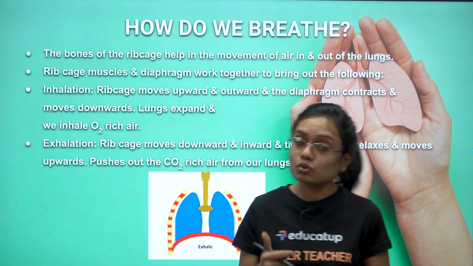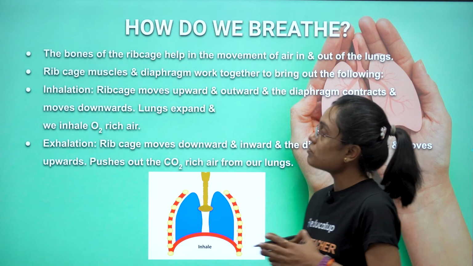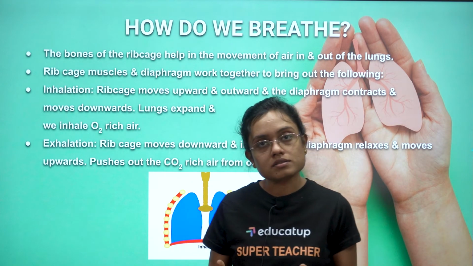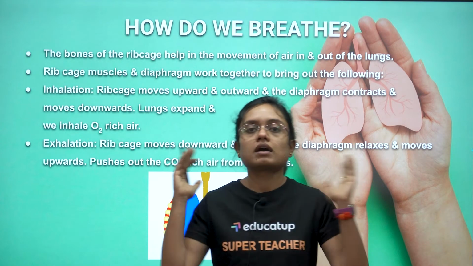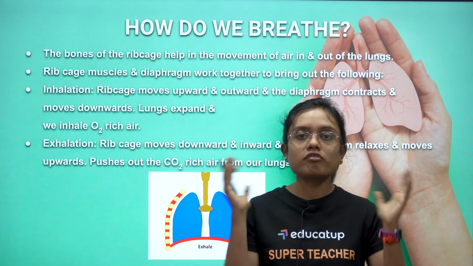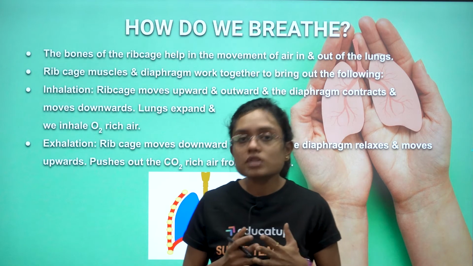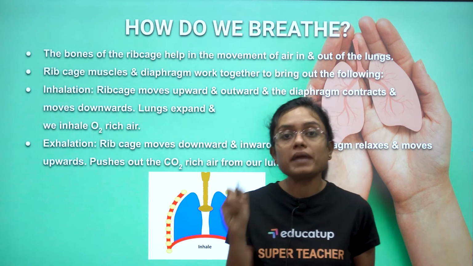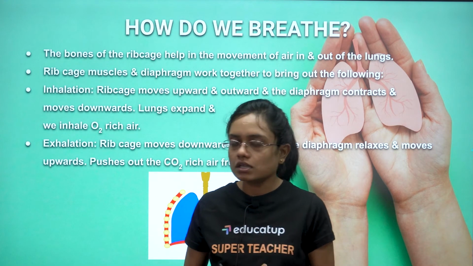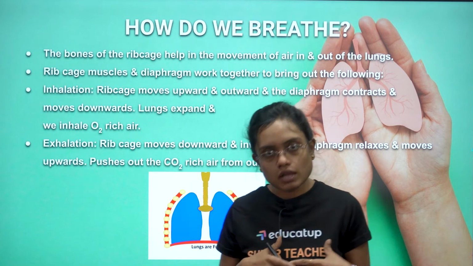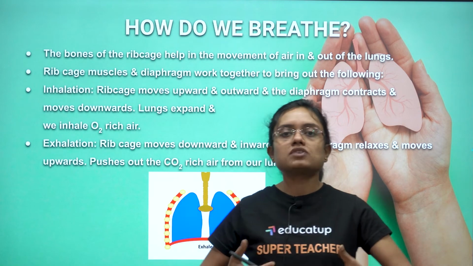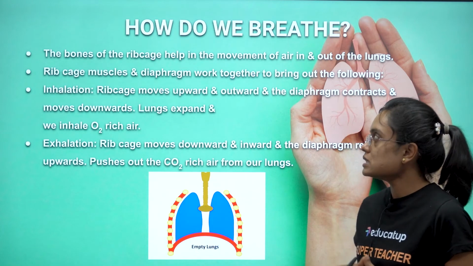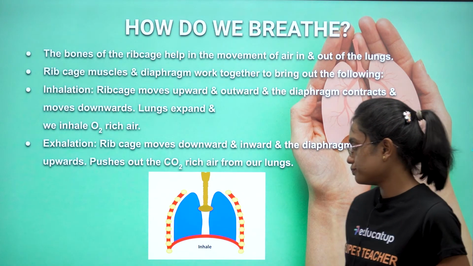Now let's see how do we breathe. The bones of the rib cage help in the movement of air in and out of our lungs. Now you know that lungs are surrounded by a cage of bones, which is known as rib cage. It has 24 bones or 12 pairs of bones, which we have already studied. Inside this rib cage you have your lungs. So the bones of rib cage help in the movement. Now what happens? The rib cage muscles and diaphragm work together.